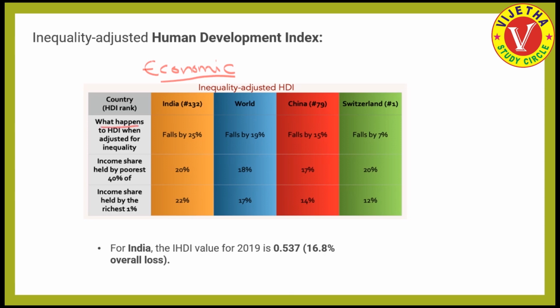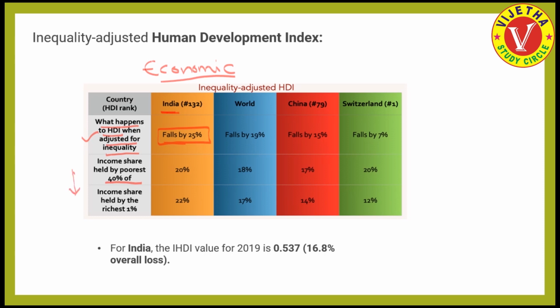What happens to the Human Development Index when it is adjusted for inequality? That actually matters. If we take India and adjust the Human Development Index with the inequality, it actually falls by 25%. Now consider the income share held by the poorest 40% of the population.